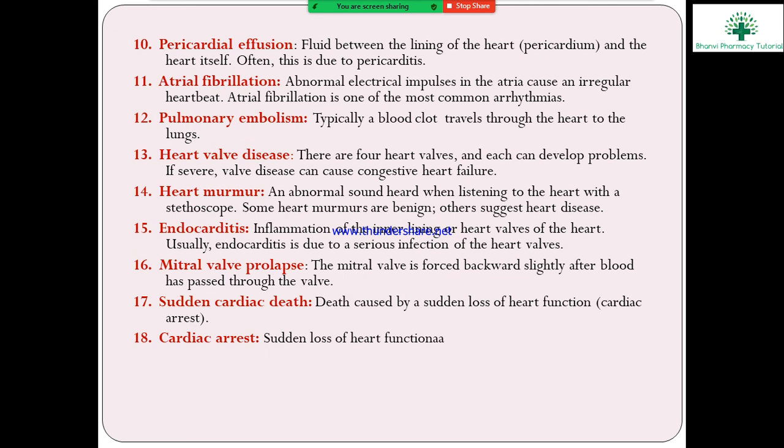Finally, sudden cardiac death means death caused by sudden loss of heart function, the cardiac arrest. These are the disorders of the heart or cardiovascular system.